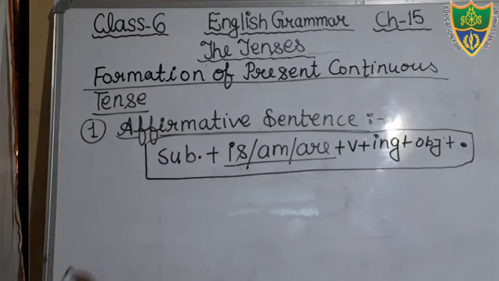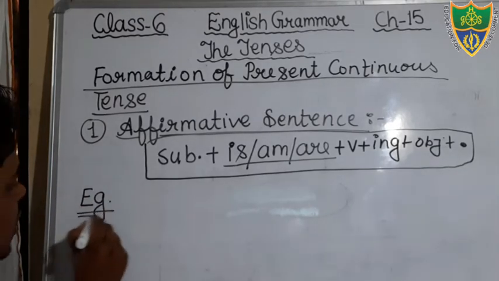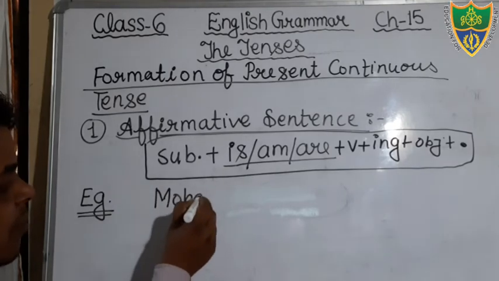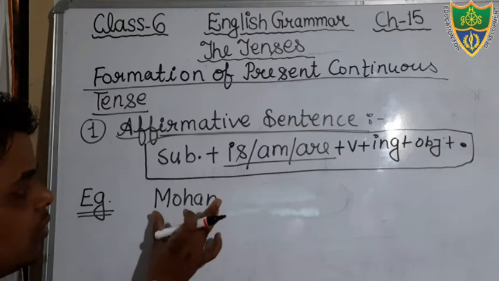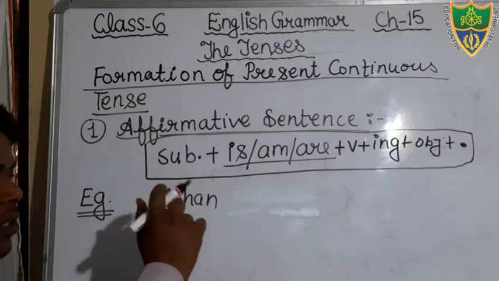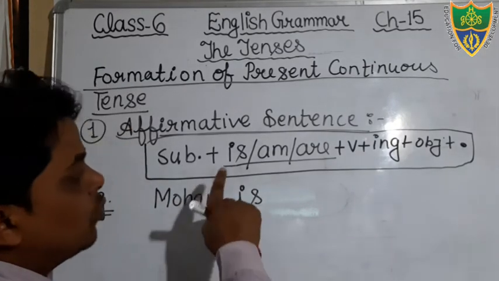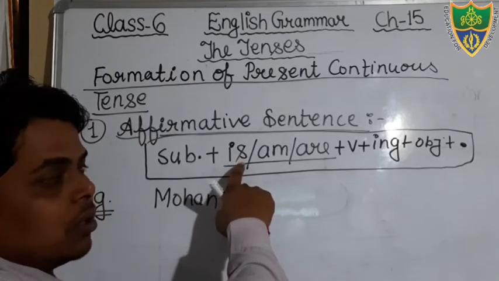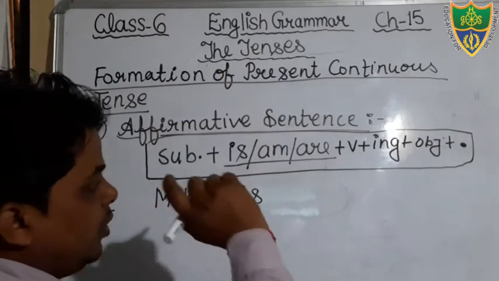And you can see now an example. Let's see the example. Mohan is the name of a boy, and that is singular. Okay, that is the subject, and that is also singular. And with the singular what can we use? Is. I have already told you, with the singular subject, with the singular noun, we will use the helping verb is in the present continuous tense.